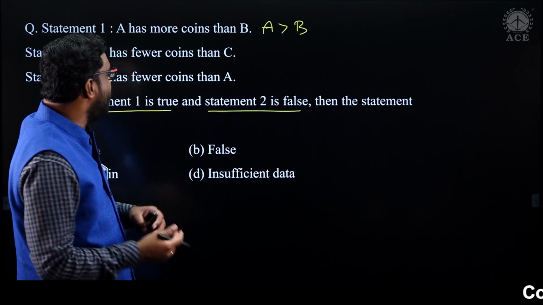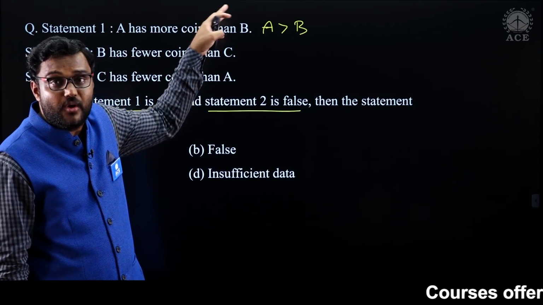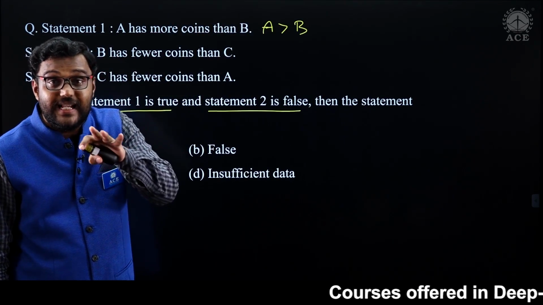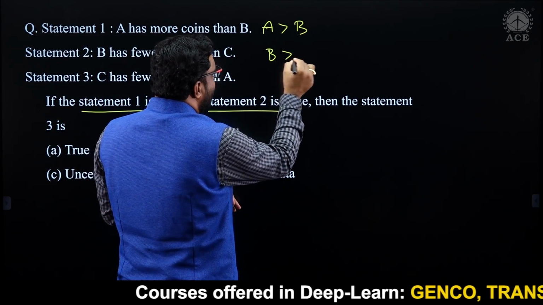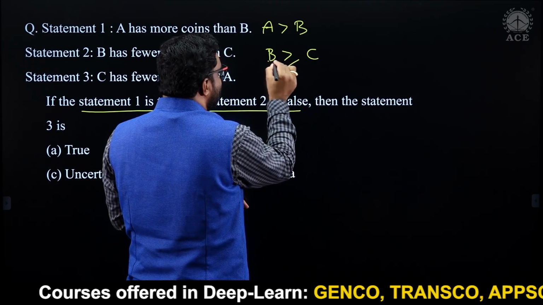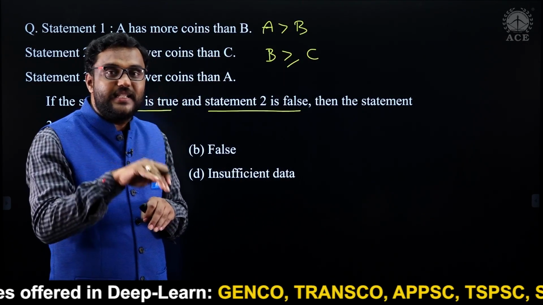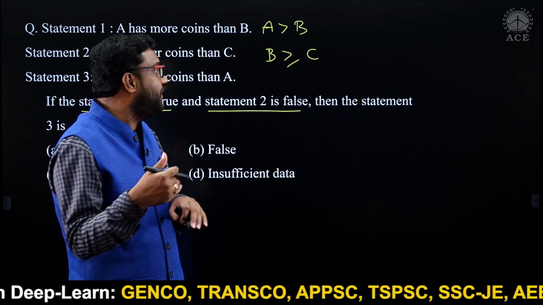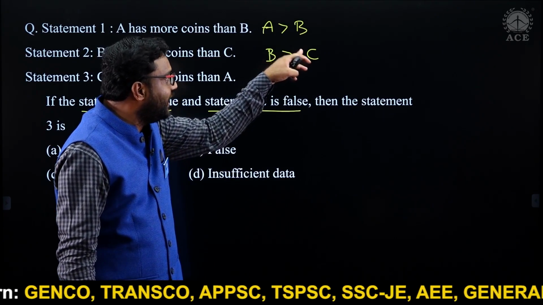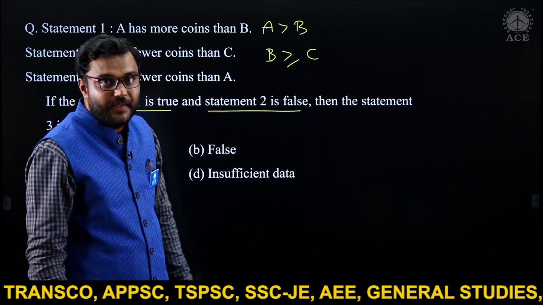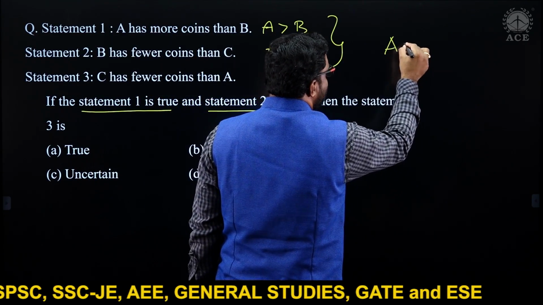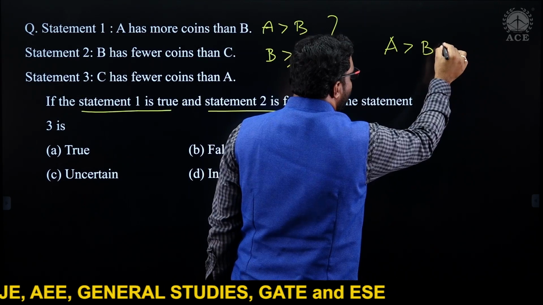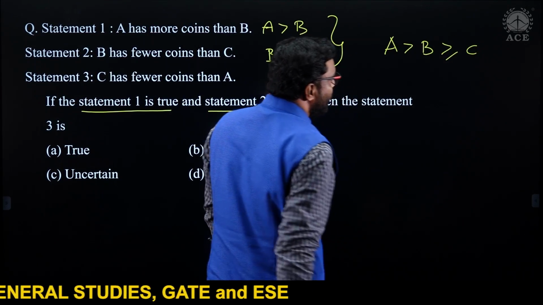Next one, statement 2 is false. What is statement 2? B has fewer coins than C. B less than C is false, means B is greater than or equal to C. B less than C is false. Less than is false means it may be equal or it may be greater. B is either greater or equal to C. Now, if you combine these two, I can say A is greater than B, B is either greater than or equal to C.